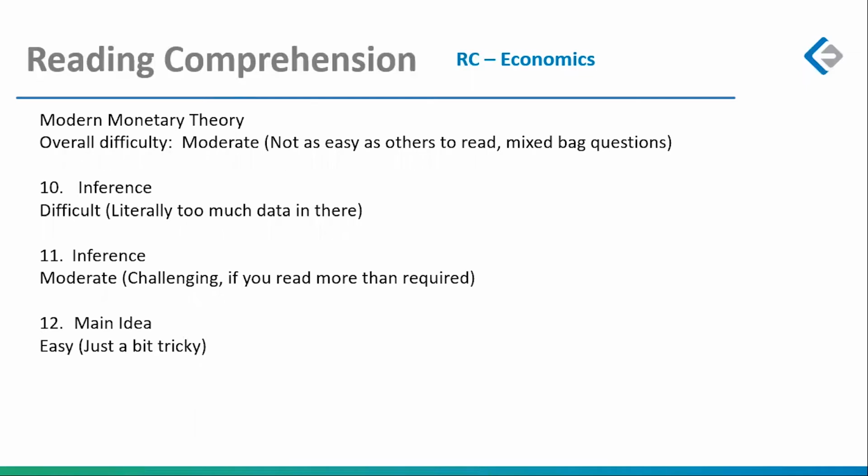Why? Again, not as easy to read as the other passages. I mean, the first and the second passage. A mixed bag of questions, just like the previous one. You had one difficult question, one moderate question, and one easy question. Out of which the inference, way too much data.